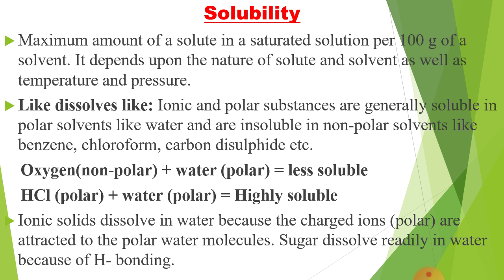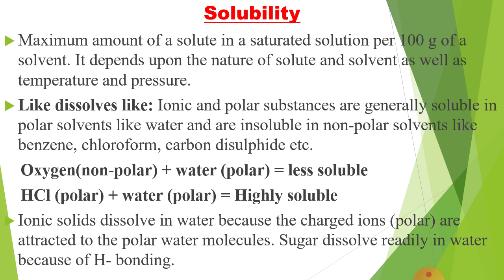Here, the solution may be saturated, unsaturated, or supersaturated. A saturated solution contains the maximum amount of dissolved solute. An unsaturated solution contains less than the maximum amount of dissolved solute, which means more solute can be added.